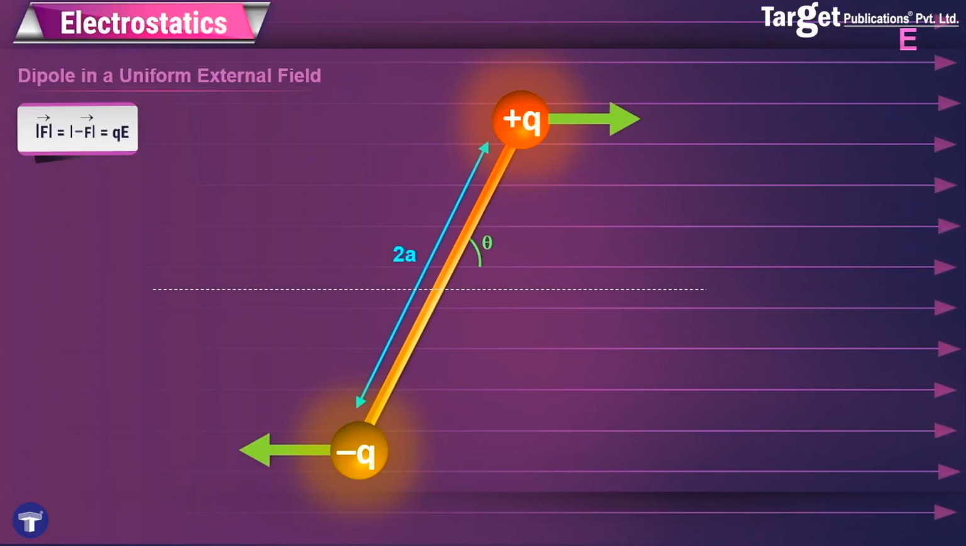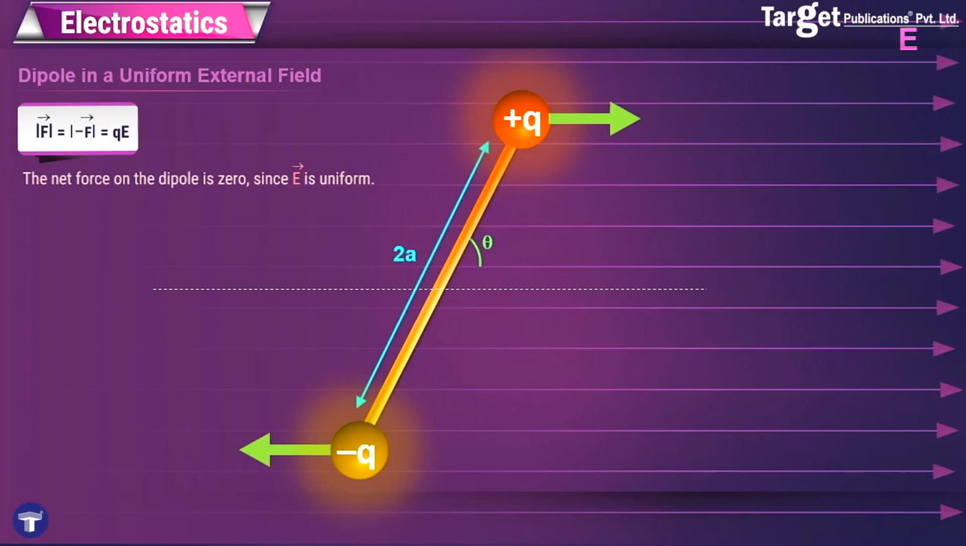However, the next question is, are these forces acting along the same line? And the answer is no. These forces are not acting along the same line. And we know from rotation that when you have two equal and opposite forces which are not acting along the same line, they produce what is known as a torque. And therefore we say that the net force on the dipole may be zero, but there is torque acting on the dipole which will try to turn the dipole in such a way that it gets aligned with the electric field. So the question is, what is the magnitude of this torque?